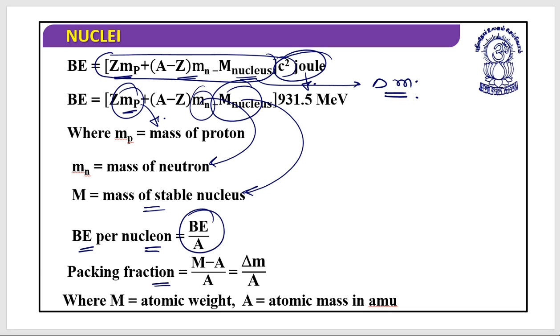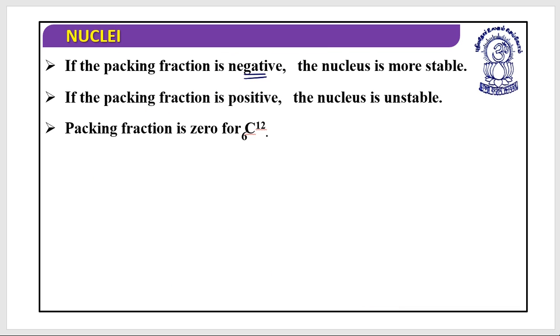If someone asks about the packing fraction, this is equal to (M minus A) divided by A, which is equal to delta m divided by A, where capital M is the atomic weight and capital A is the atomic mass in AMU. If the packing fraction is negative, then the nucleus is more stable, and if the packing fraction is positive, then the nucleus is unstable. And for 6C12, carbon, the packing fraction is 0.